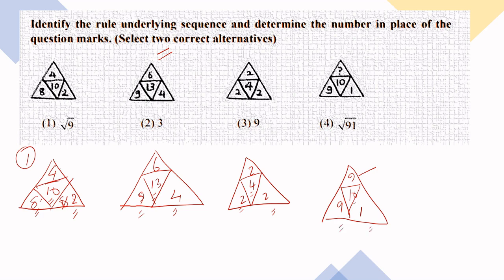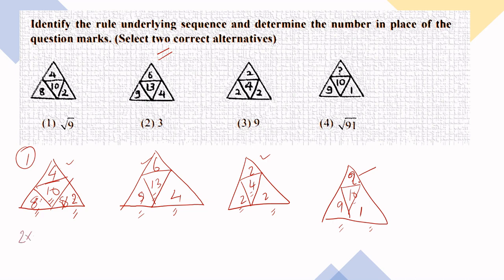ये सब में maintain किया है. Here it is 4, here it is 6, here it is 2, here it is a question mark. Now one way of thinking about the answer, what I could get is, I could see that the answer can be like this.